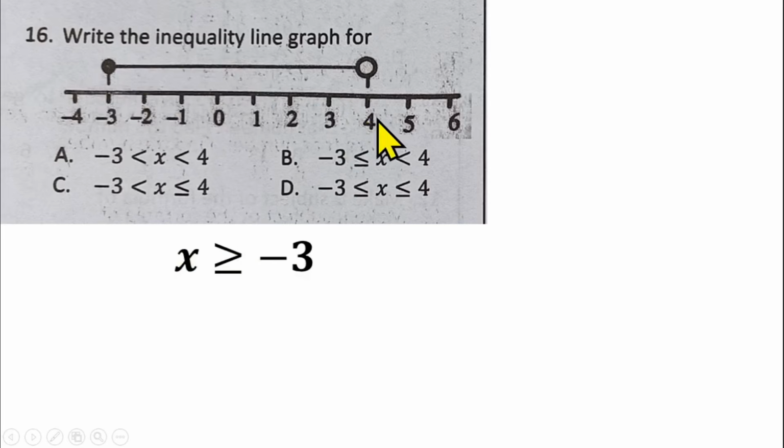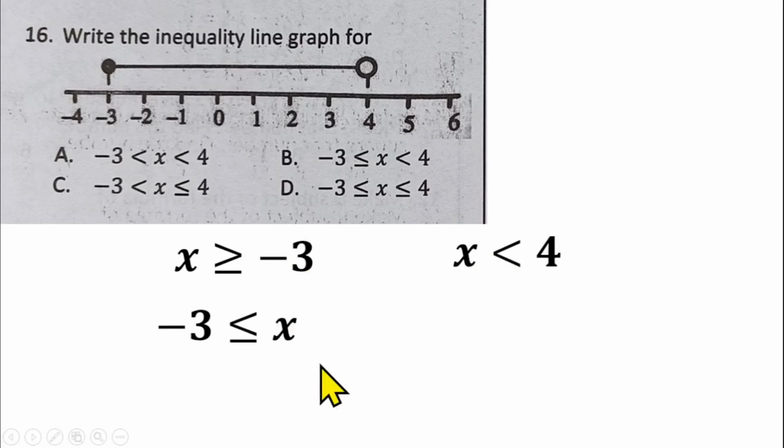Then the second one, you have 4 here, and the arrow is going this way, and the circle is not shaded. That means a strict inequality. So the range of values of x, the values that are here, are less than 4. So the range of values of x that is less than 4. That is the interpretation of the second one. x is less than 4. Then you can now combine these two into a single inequality like this. So I have x is less than 4.